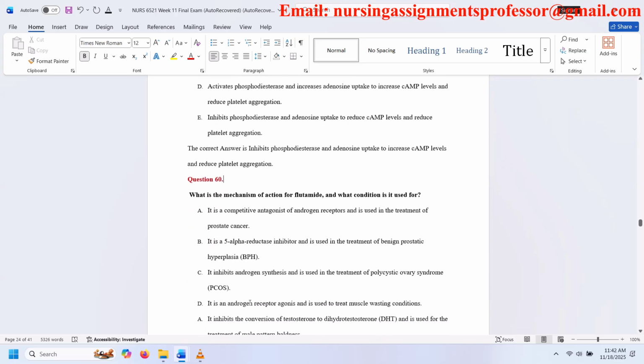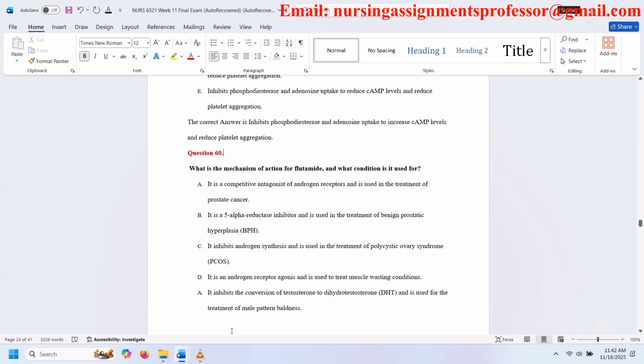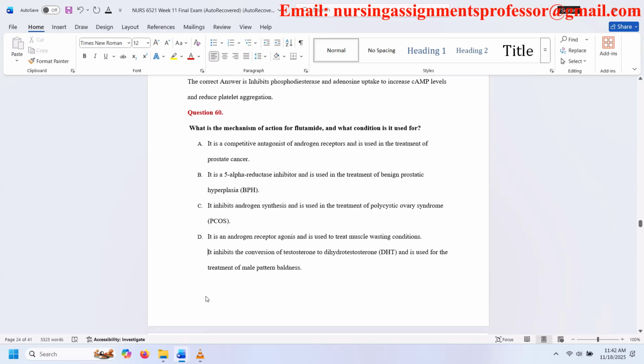Question 60. What is the mechanism of action for flutamide, and what condition is it used for? A. It is a competitive antagonist of androgen receptors and is used in the treatment of prostate cancer. B. It is a 5-alpha reductase inhibitor and is used in the treatment of benign prostatic hyperplasia.